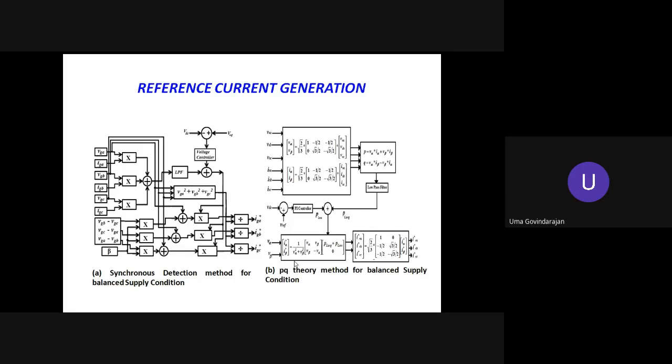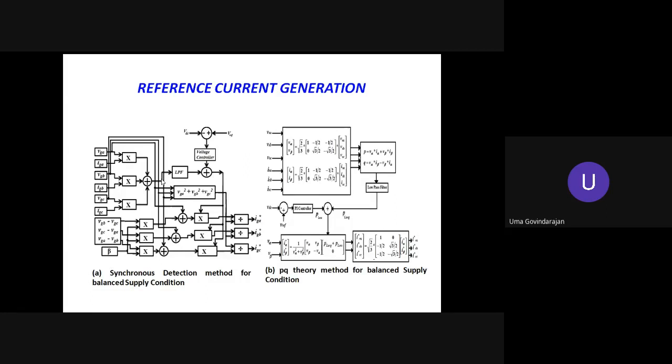For that, if we look into the control block diagram, we have VGA into IGA, VGB into IGB, and all the 3. This is the A phase instantaneous power, B phase instantaneous power, C phase instantaneous power. They are all added, so the output of the summer is the 3-phase instantaneous power.